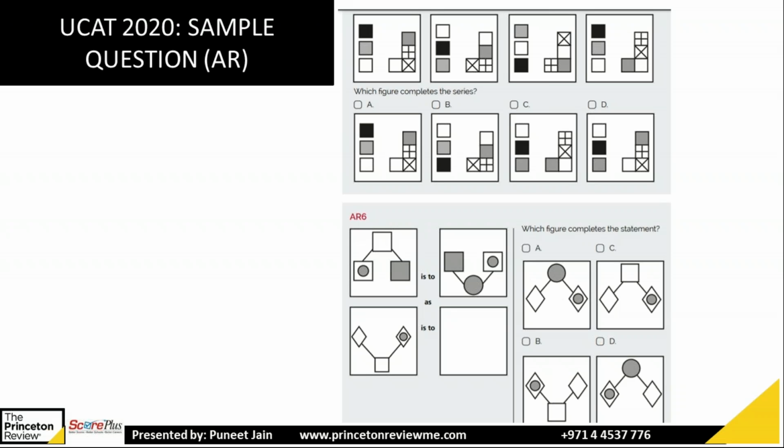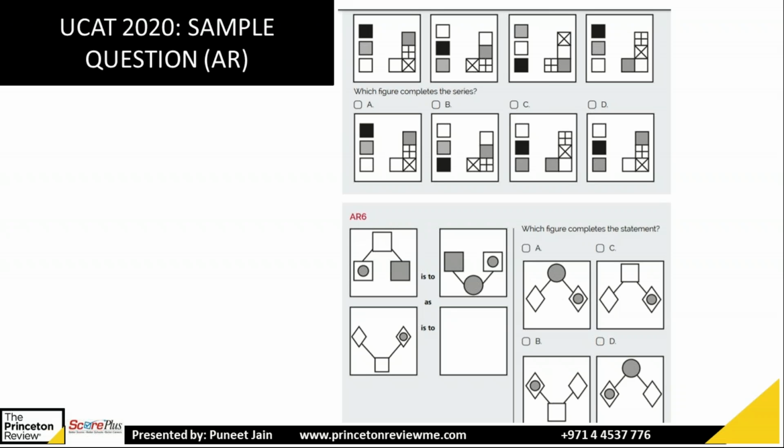They're saying one figure is to this, so the next figure is to what? Check the similarity. In the first, the figure on the left top, you have a square and a circle inside. In the next figure, to the right, that square inside the circle goes to the right side. So whichever is on the left will go to the right.